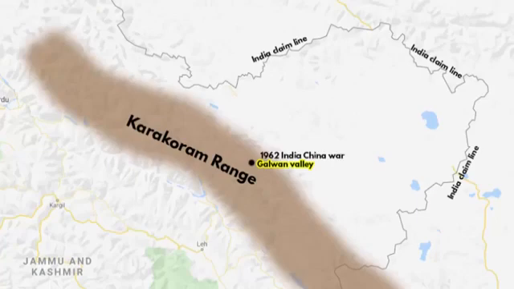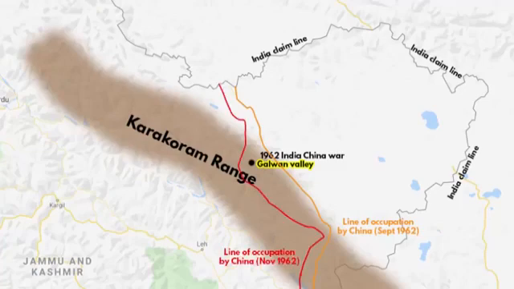The 1962 India-China War took place here in the Galwan Valley. The war took place from 28th October to 21st November 1962. That means in the month of September 1962, the Chinese army illegally occupied this much of the Indian territory along the Karakoram range. By the end of 1962 war, that is in the month of November, the Chinese forces reached further inside and have since then claimed that Galwan Valley is part of China.